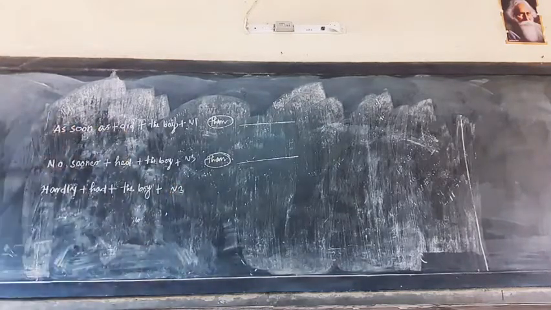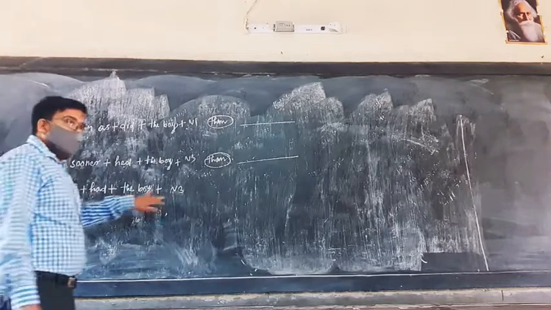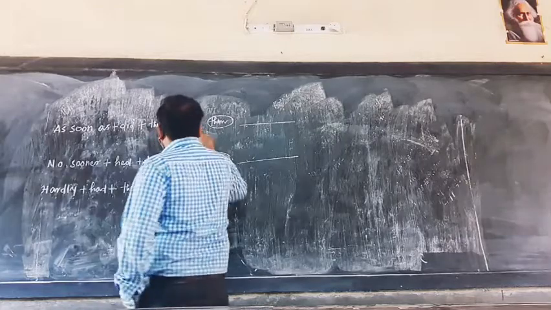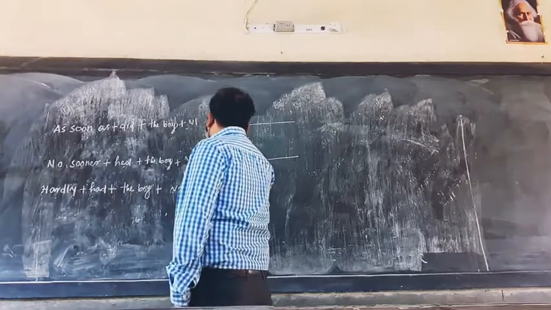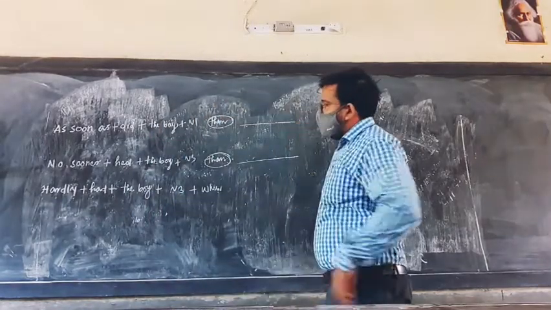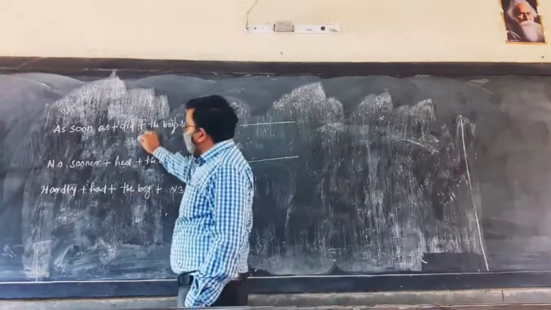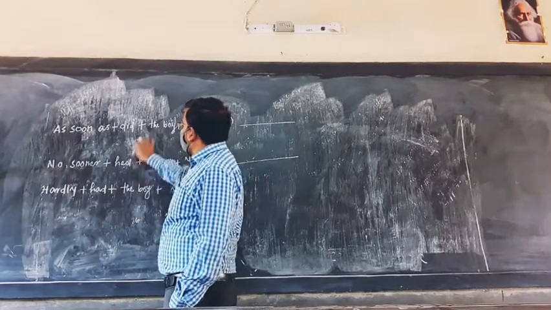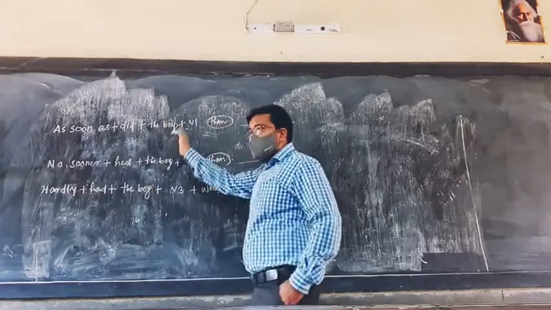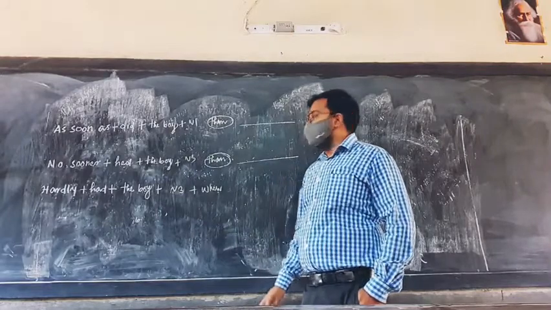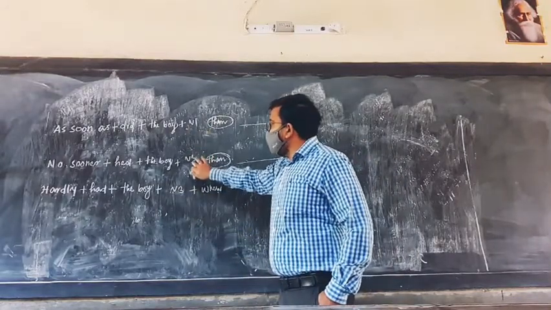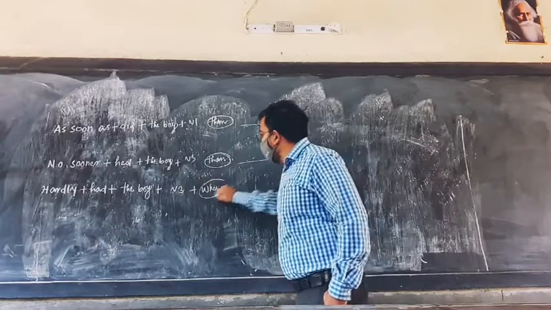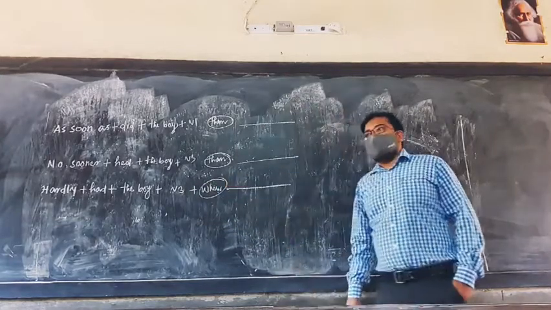Okay? Hardly had the boy V3. After that you have to use, instead of than, here we will be using what? So as soon as this, no sooner had, hardly what? Had. Okay? Now almost the same, all these three cases, a little different. Then we use here V1, here V3, here also. And after when, what should we do? It will be the same sentence. Okay?